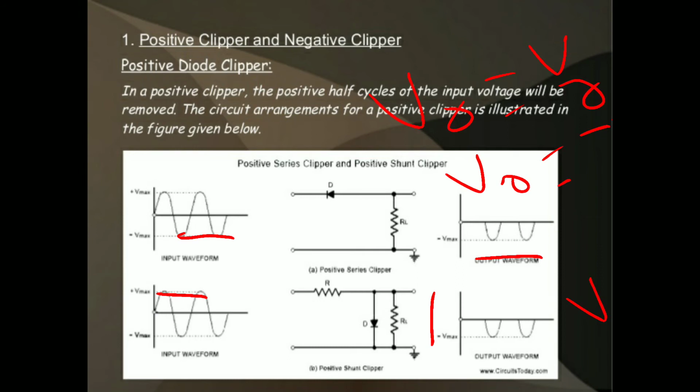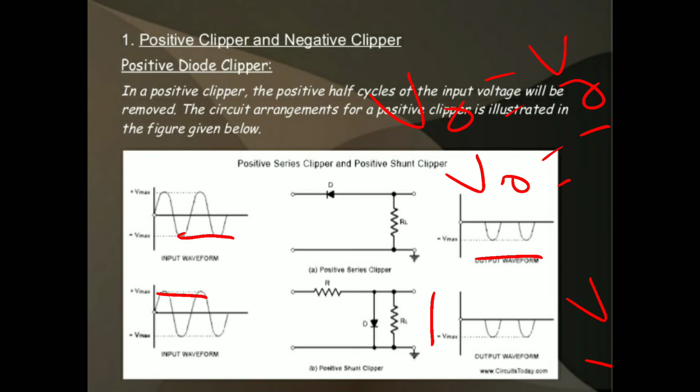Once again we are considering the negative half cycle. In this condition, the diode is in reverse bias condition, so it does not conduct, and there is no voltage drop across the diode. So all the input is passed to the output. In this condition, the output Vout is equal to minus Vm. This is the operation of the positive shunt clipper.